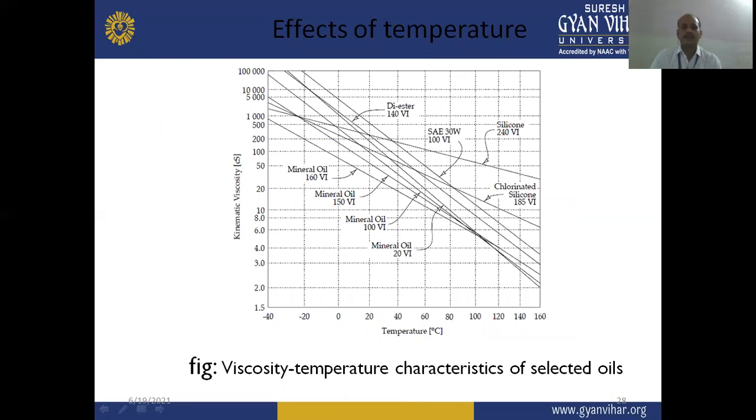This is another diagram or curve which shows the viscosity temperature characteristics of selected oils. You can see here that the kinematic viscosity decreases with increasing temperature for different oil substances, like mineral oil, silicone, diester, or chlorinated silicone. This curve, or flow curve or rheogram, also explains the viscosity temperature dependence. Viscosity decreases while increasing the temperature of these oil substances, and the curve is shown here.